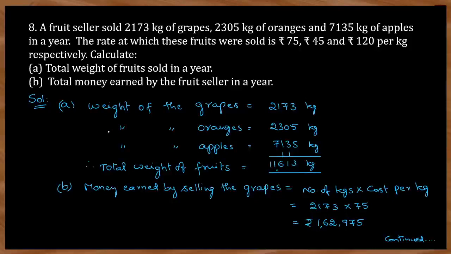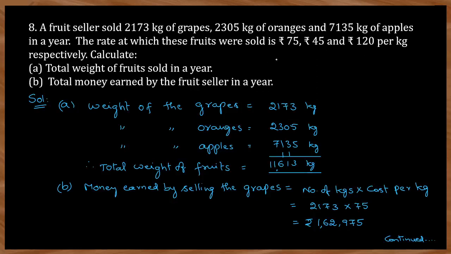So, this is the 8th main. A fruit seller sold 2173 kg of grapes, 2305 kg of oranges, and 7135 kg of apples in a year. Out of the total year, these numbers are given. The rate at which these fruits were sold is rupees 75, rupees 45, and rupees 120 per kg, respectively.